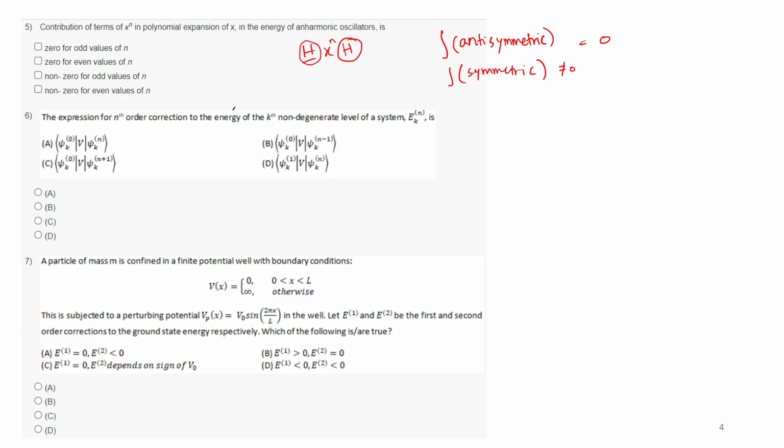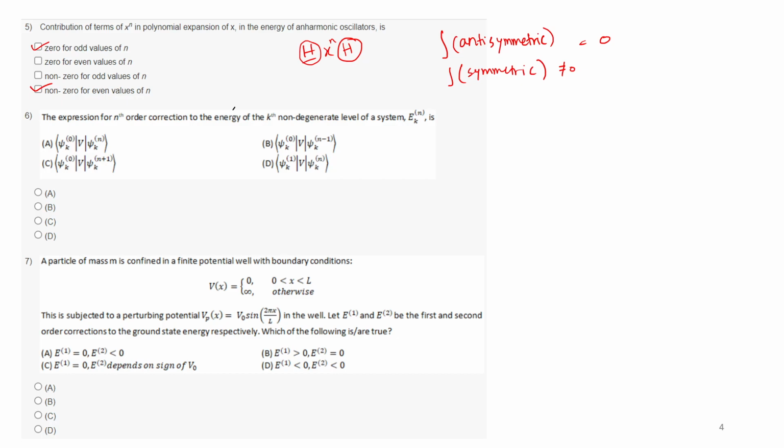Depending on that, the whole thing will be symmetric or anti-symmetric. So if n is odd, then the whole thing will be anti-symmetric, so it will be zero, right? And non-zero for the even values of n. So these two will be the right answers, I guess.